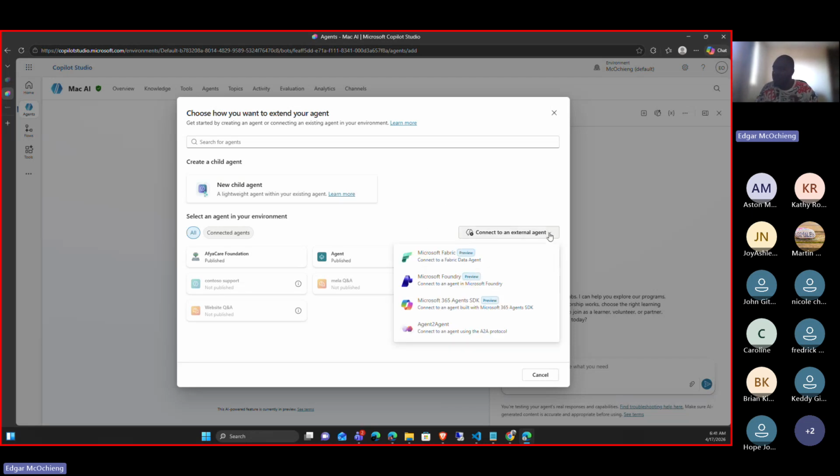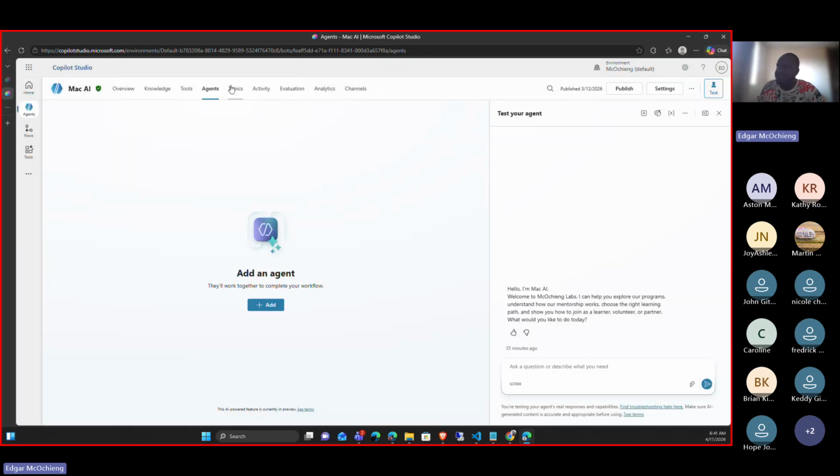We also have the option of calling agents that are not only in Copilot Studio. We can call agents from Microsoft Fabric, from Microsoft Foundry, and through agent-to-agent protocols. We will do all this in depth as we proceed. The next part is topics.